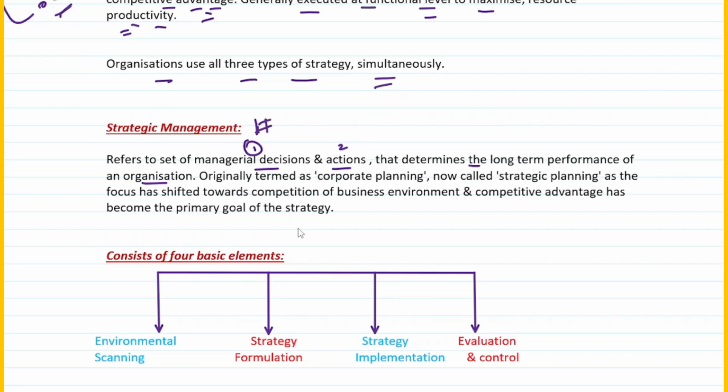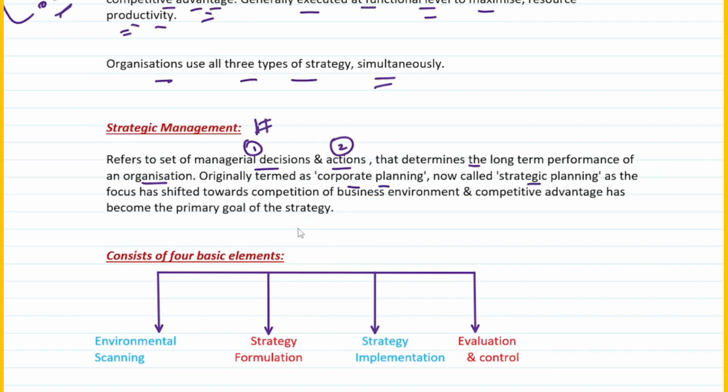Managerial decisions and the actions. So two things you have to remember. First one is decision, second one is the actions. That determines what? That determines the long-term performance of an organization. It was originally called corporate planning, right? But now it is called strategic planning.